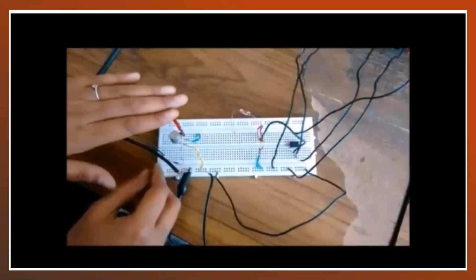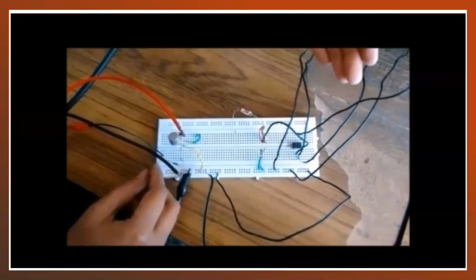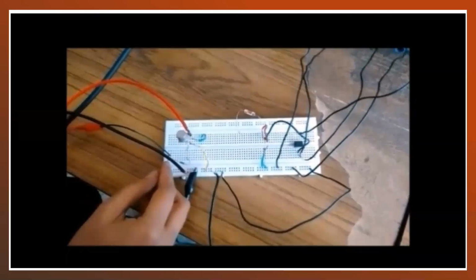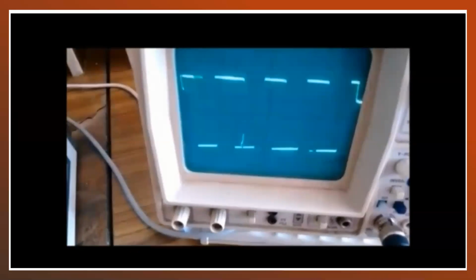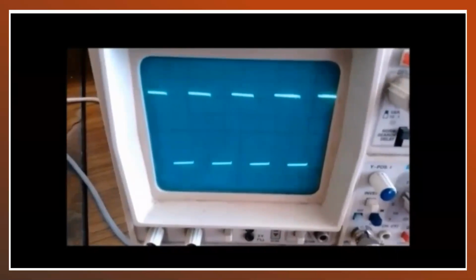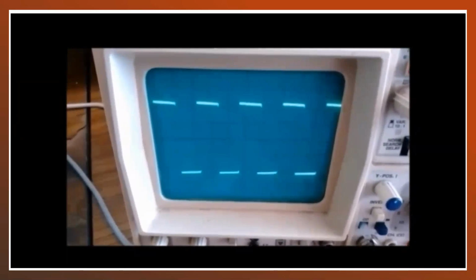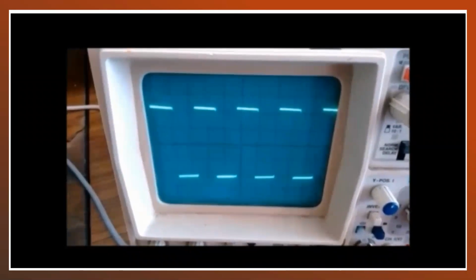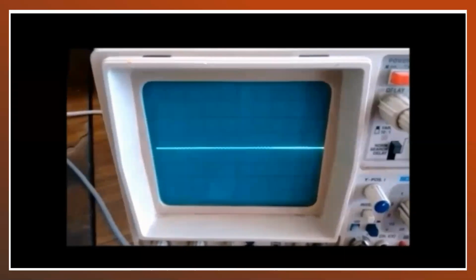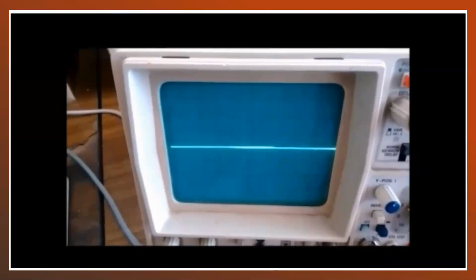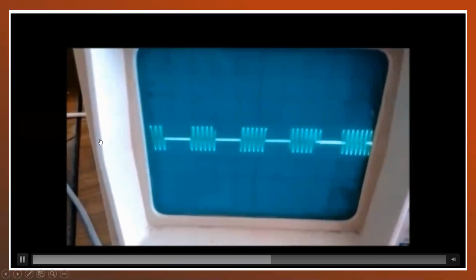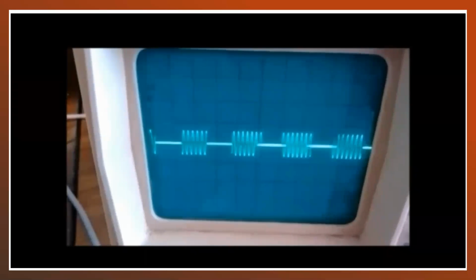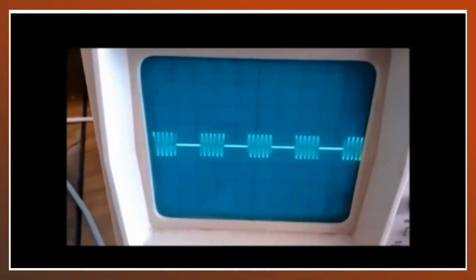That was for the ASK modulation, and this side is for ASK demodulation. Now, this is the carrier wave which I have given at the collector side of the SL100. And this is the square wave which I have given at the base of the SL100. Now we should get an ASK output at the collector of the transistor. And this is the ASK output coming from the collector. We can see the input and output at a time and we can analyze the operation.